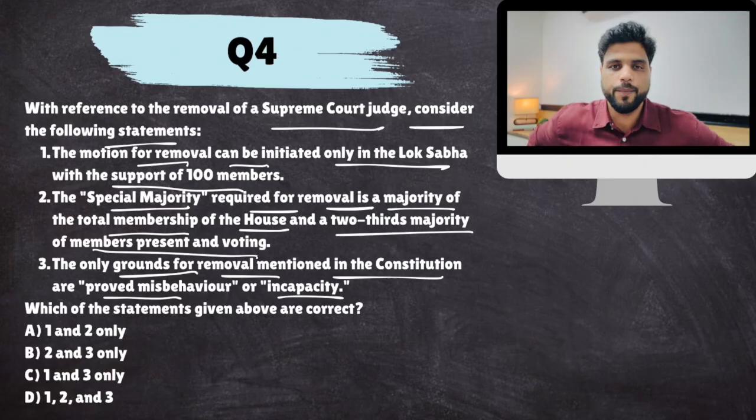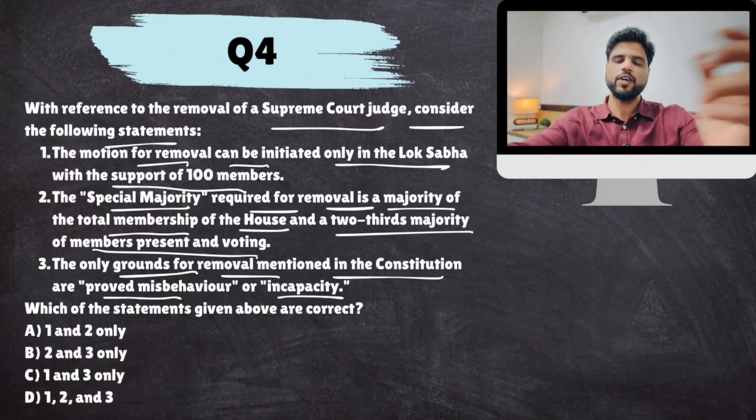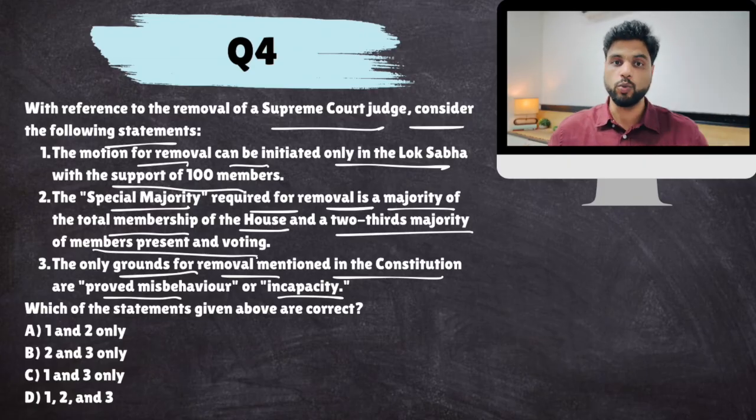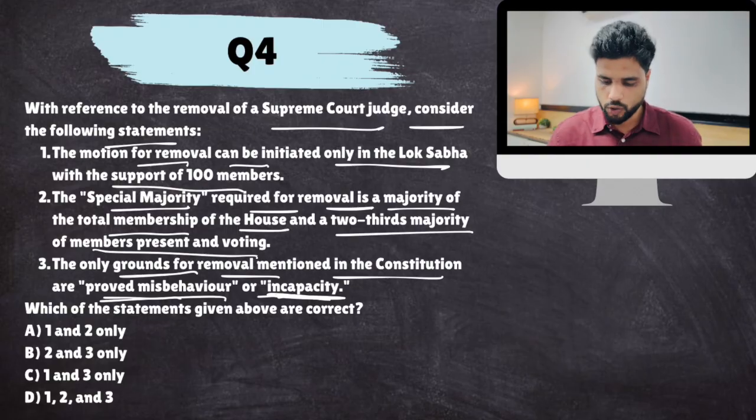Now listen to me very carefully. You can remove a Supreme Court judge only on 2 grounds, and these 2 grounds are mentioned in the Constitution. These 2 grounds are proved misbehavior like corruption and all, and incapacity if the judge is mentally incapable or physically incapable. These two grounds are the only grounds on which you can remove a judge. So this statement is correct.